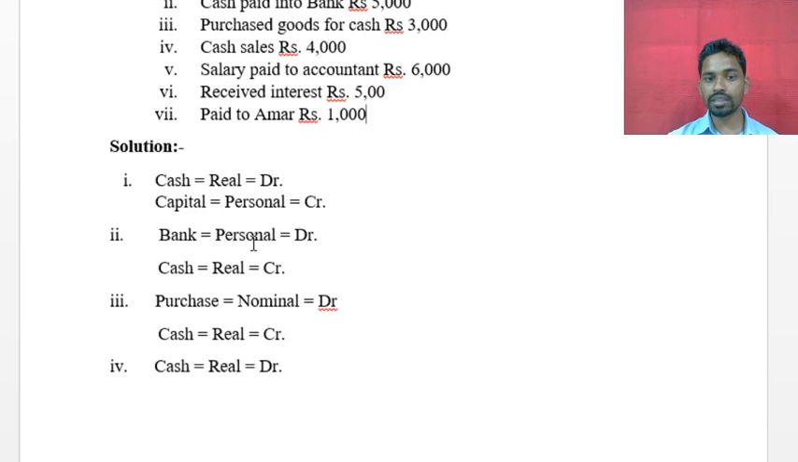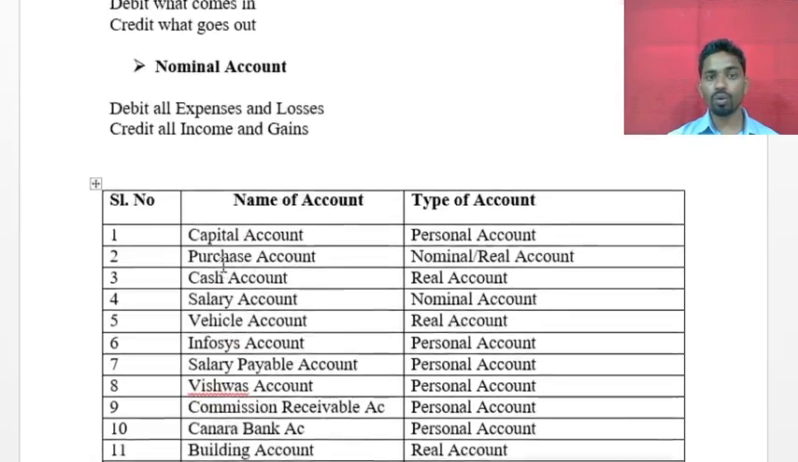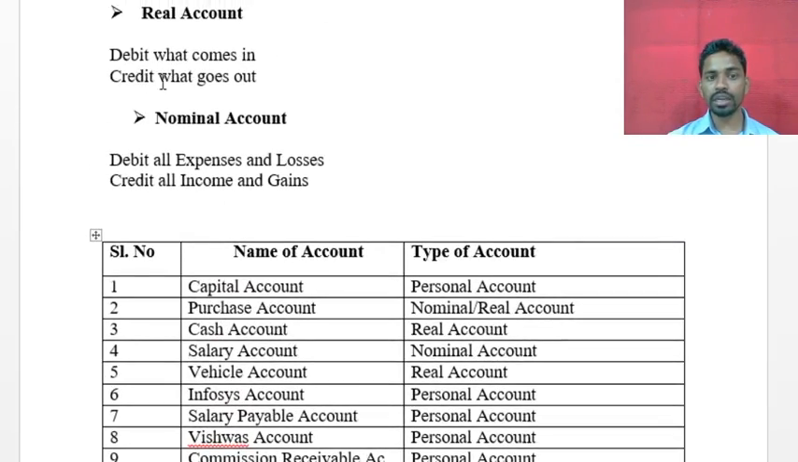Debit is the receiver, credit is the giver. So bank is receiving, that's why it is a debit. Now see this cash, it is real, and what's the real rule? Debit what comes in, credit what goes out.